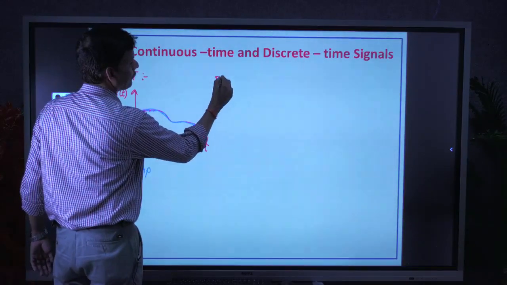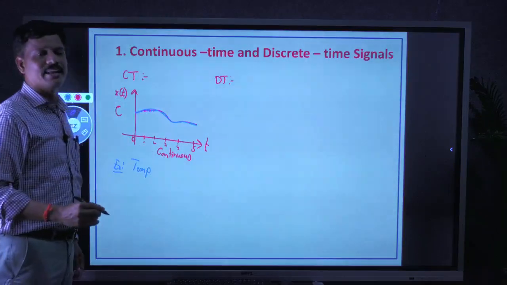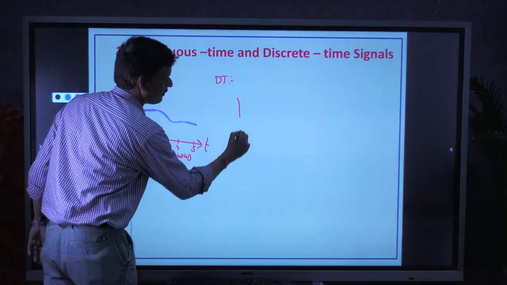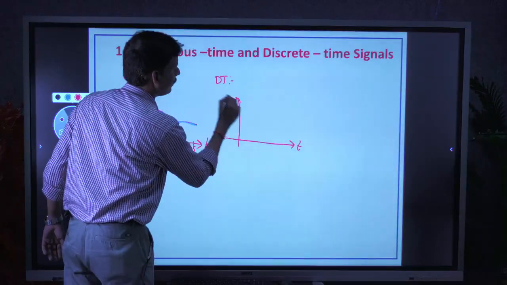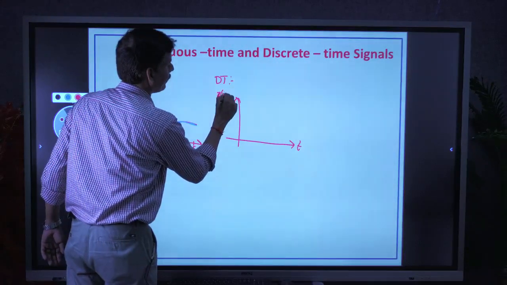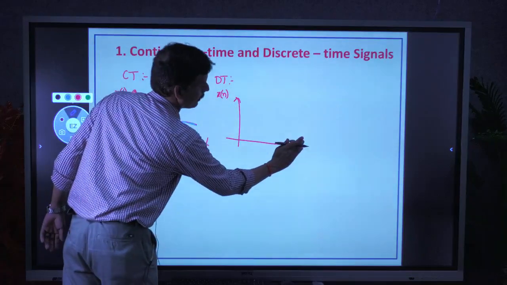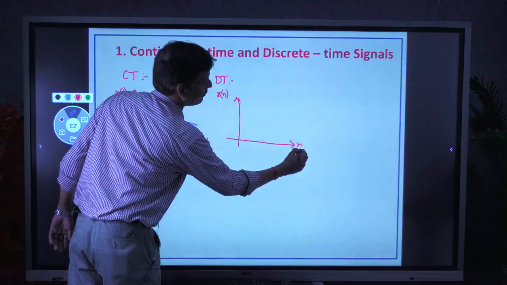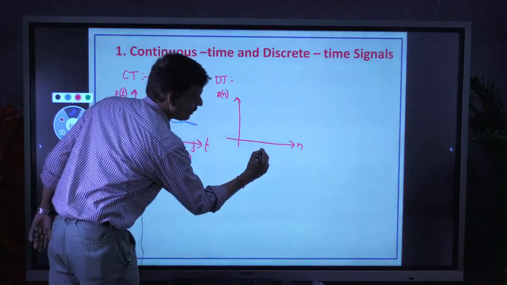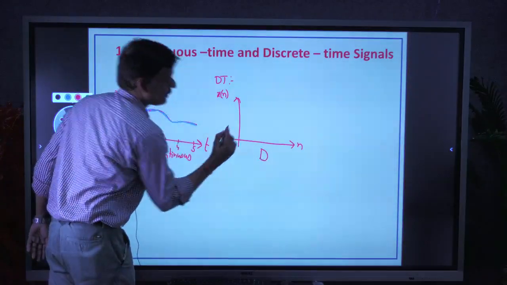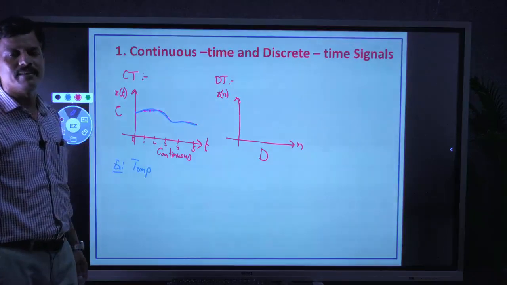Discrete time. Here also, as the name indicates, the time axis is discrete. This is the time axis. Here in discrete time, the time axis is denoted as n. The time axis is discrete.